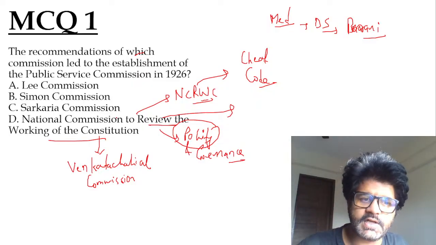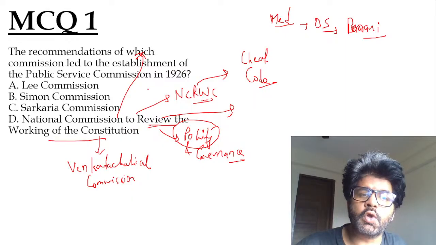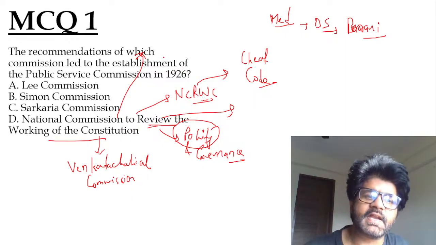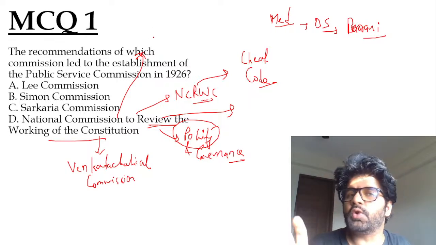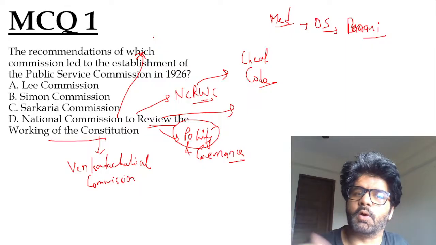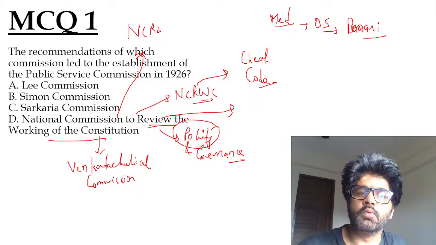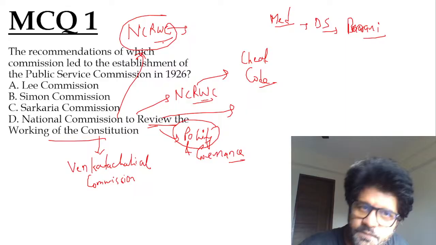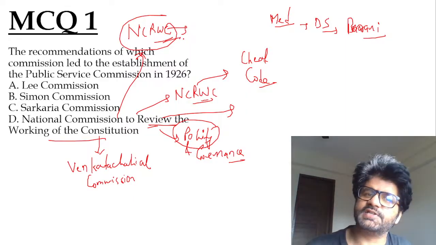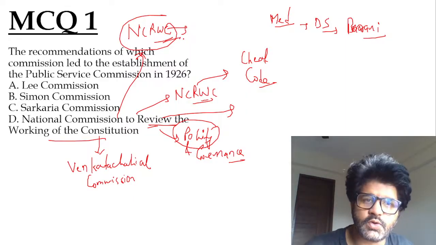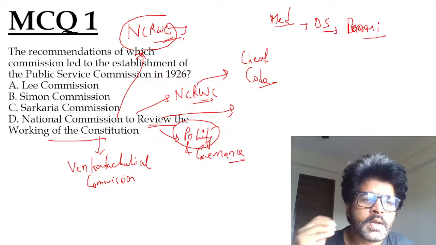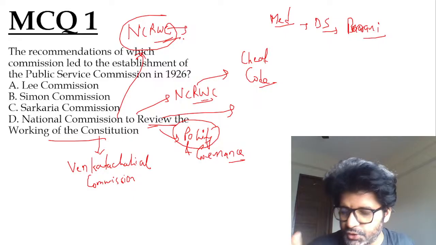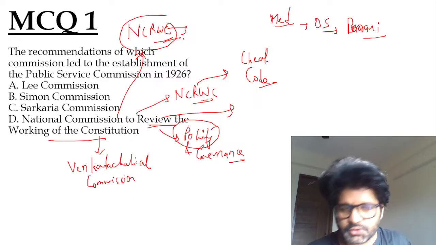What I'm trying to tell you is NCRWC, since it is reviewing the constitution, it has given recommendations on anything and everything written in the constitution. So even when you talk about UPSC, etc., you know some recommendation, but you don't remember which commission has talked about it. Just write NCRWC. More or less you are safe, because it's very difficult for the examiner to cross-examine whether NCRWC has actually said it, or Punchi Commission said it, or Sarkaria Commission said it. Because NCRWC talks about so many things. So hope you understood what I told you guys.